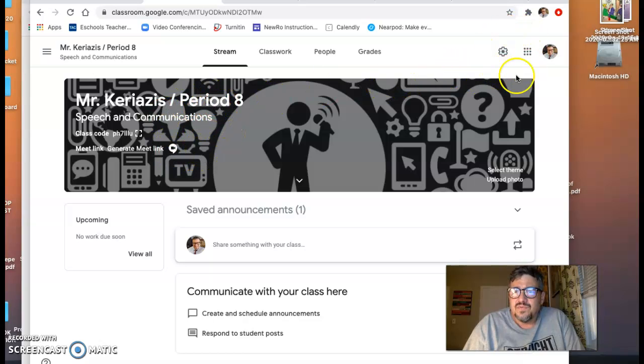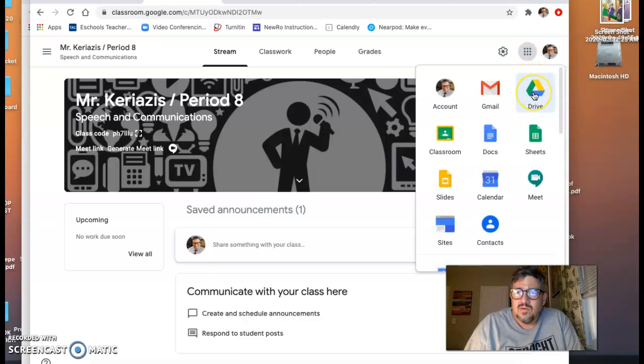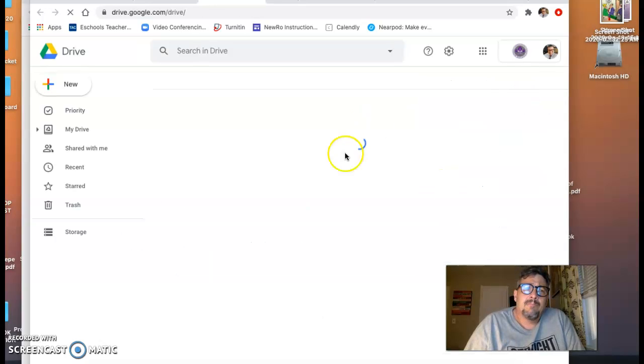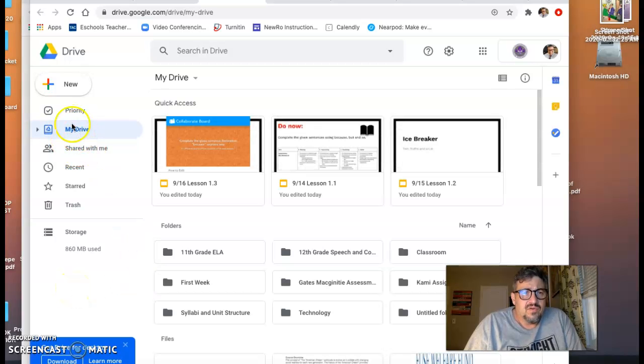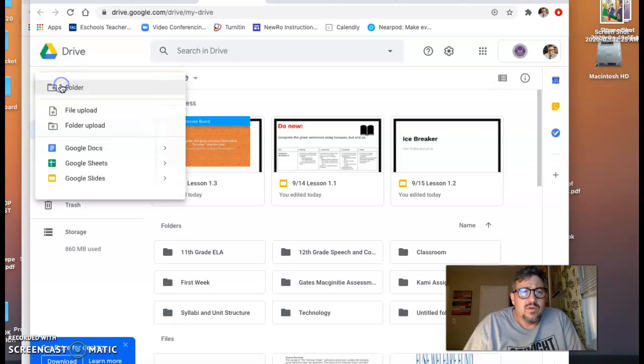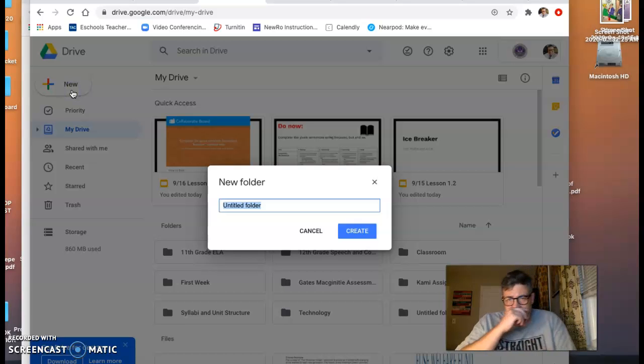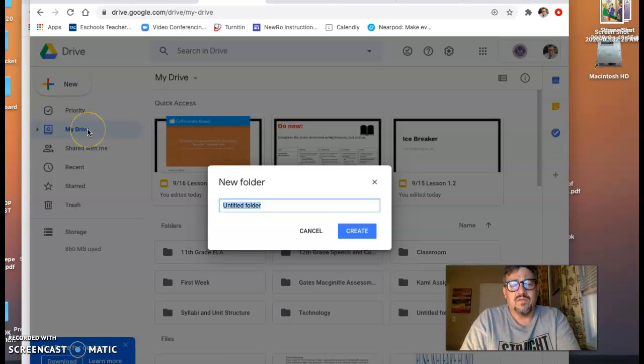I want you to first move your cursor to the waffle, the Google Apps. Click on it. Go to Google Drive. All right, make sure that you're in My Drive. You're going to move the cursor and click on New, File Folder. Okay, you're going to want to name your file folder